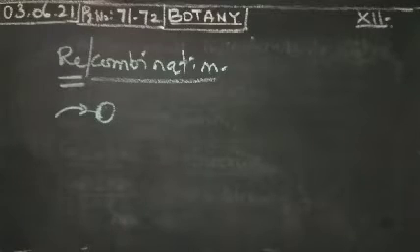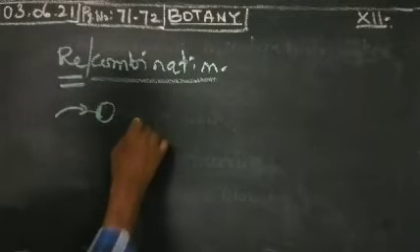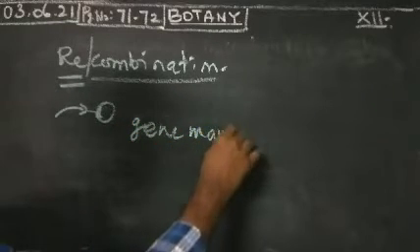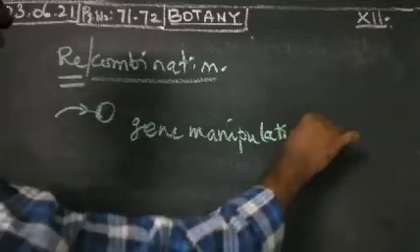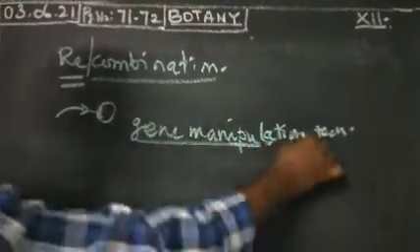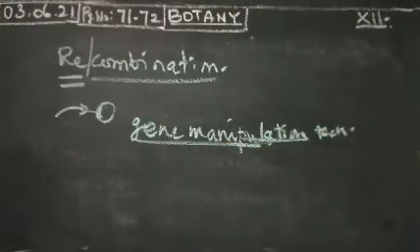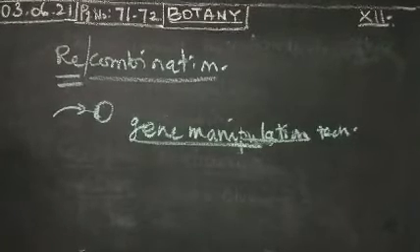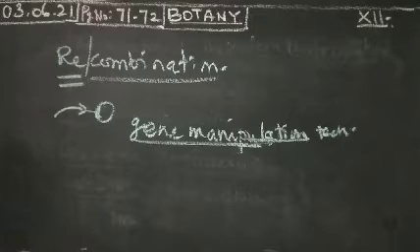It is also known as gene manipulation technique. Manipulate means handling. The technique mostly involves transfer of DNA, that is, the DNA coding for a specific gene, from one organism to another organism using specific agents like vectors and instruments like electroporation.